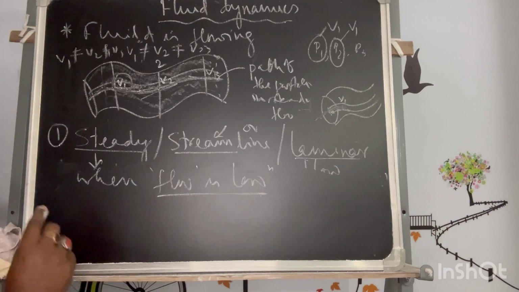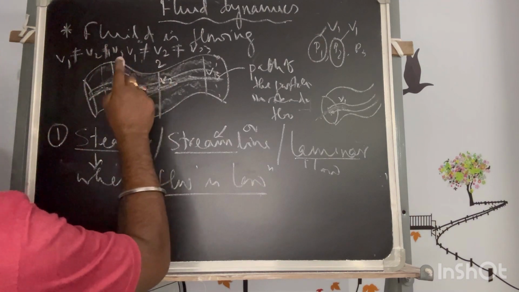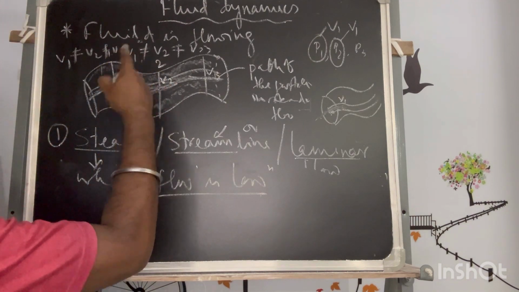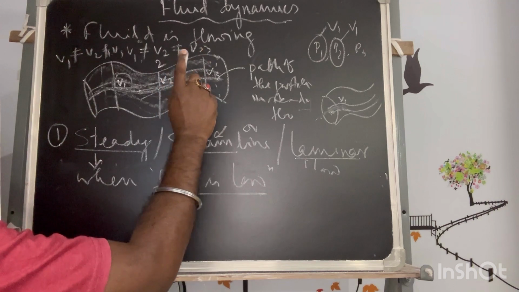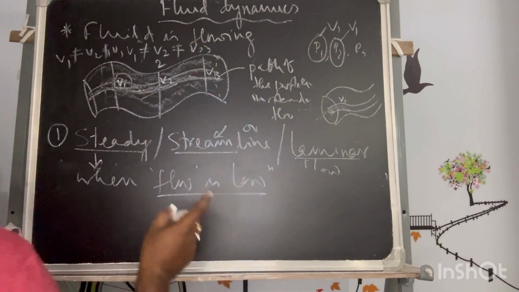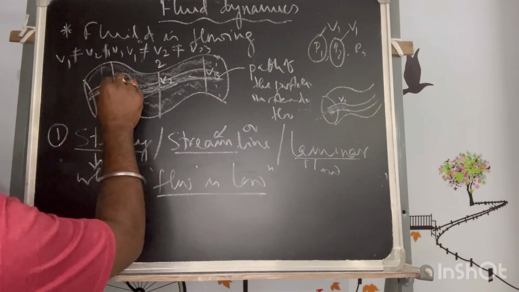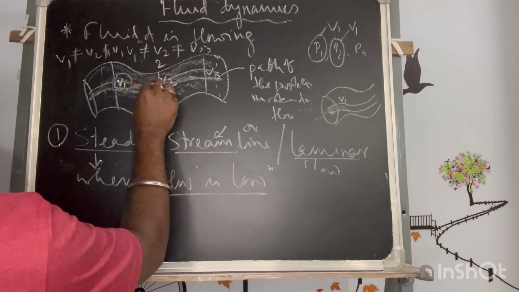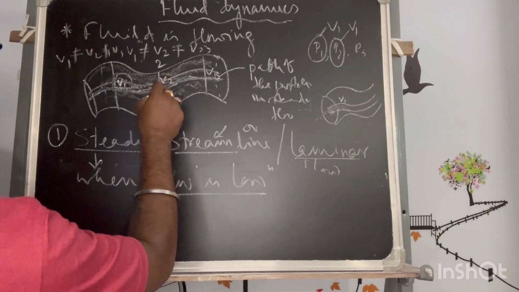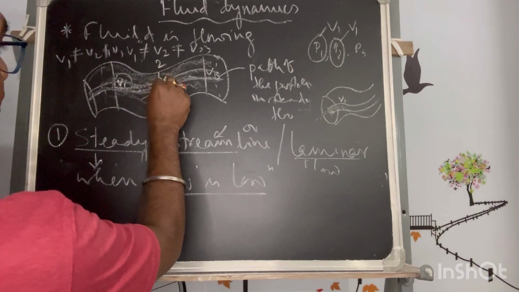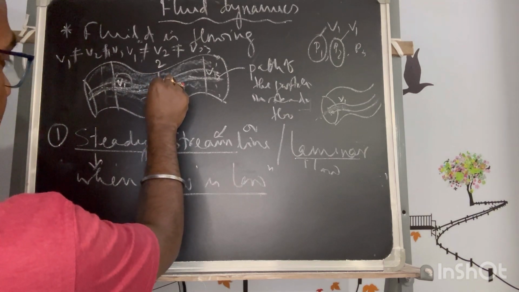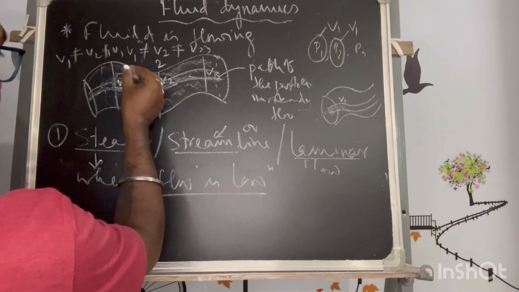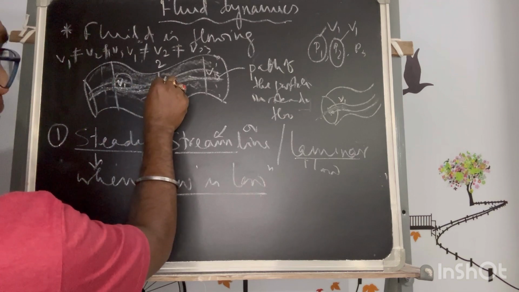This condition has to be understood properly, because it will help to solve mathematical problems also. So V1 will definitely be V1 for all particles moving in this path along the streamline, but we cannot say V1 is equal to V2, and also cannot say that V1 is not equal to V2.